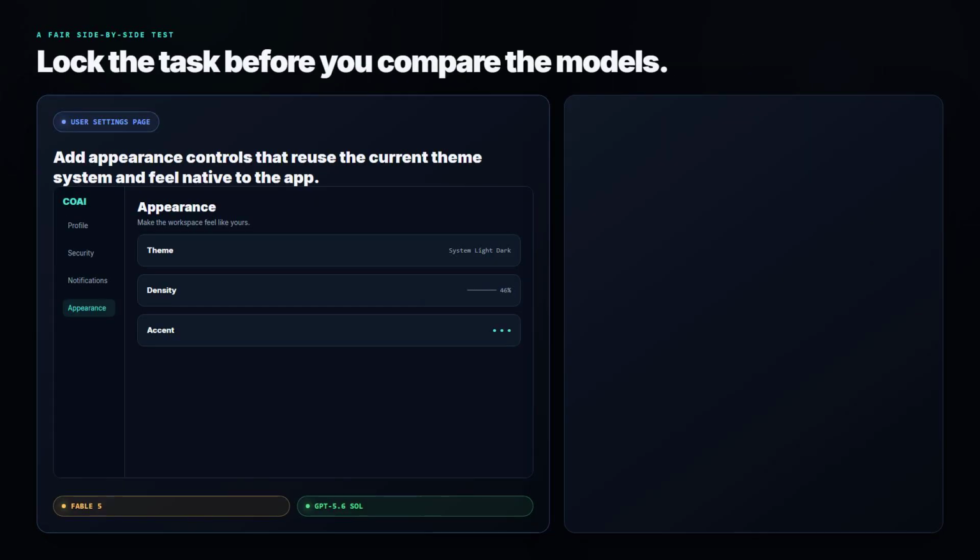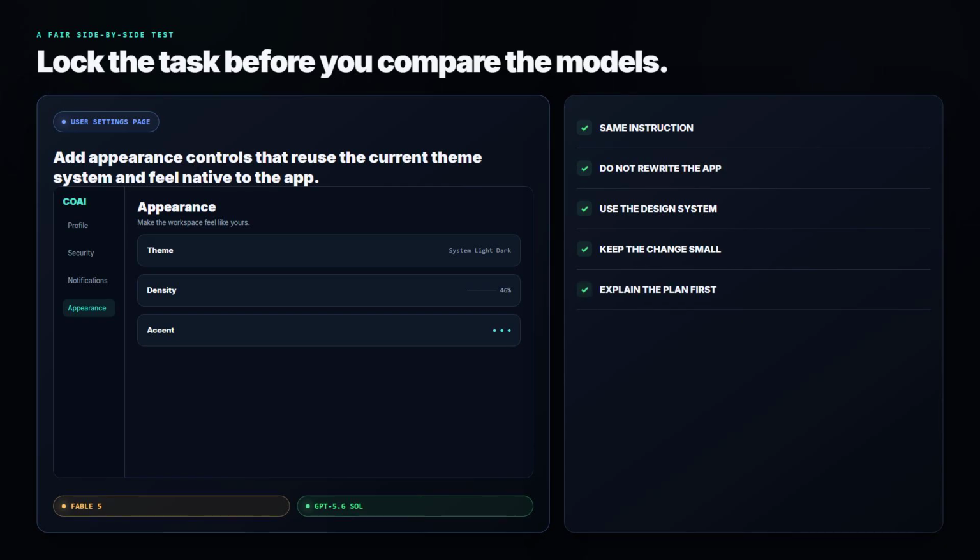Here's the best way to test it. Pick a feature that is small enough to finish but real enough to matter. Something like a user settings page, a dashboard filter, a checkout validation fix, or a new onboarding step. Give both models the same instruction. Do not rewrite the app, use the existing design system. Keep the change small. Explain the plan before editing. Add a test if the project has tests.